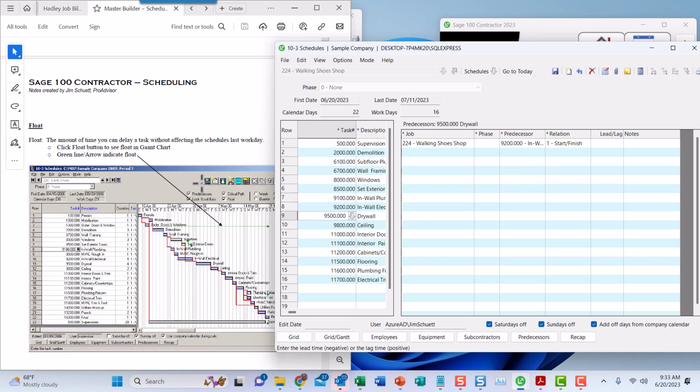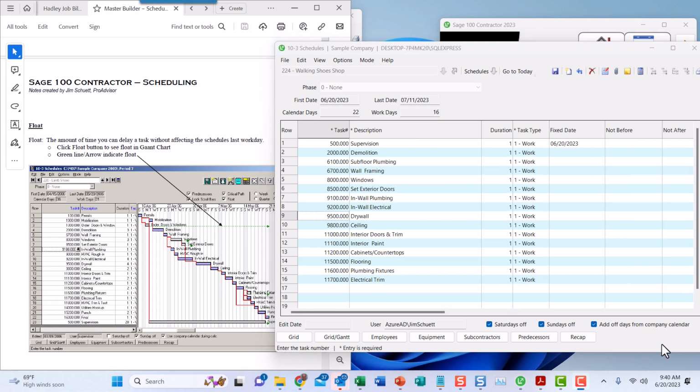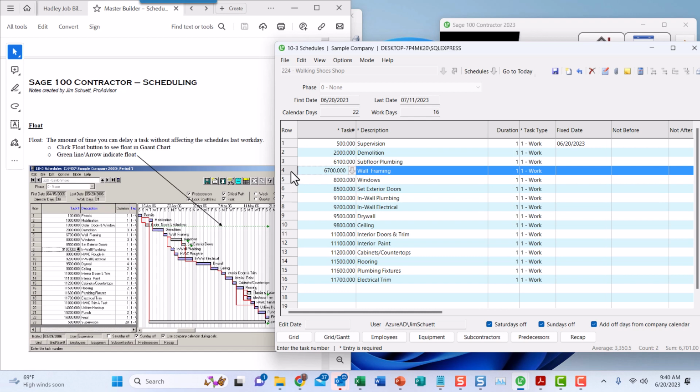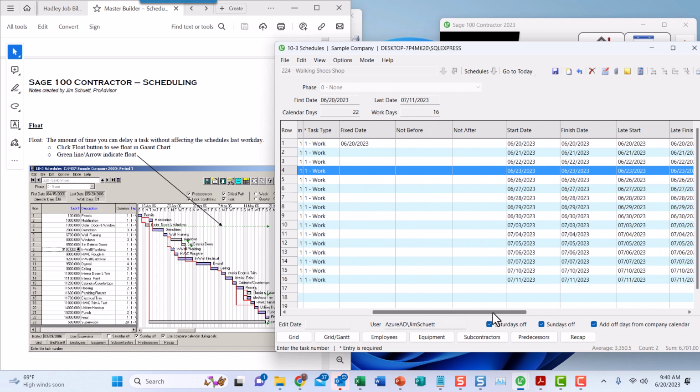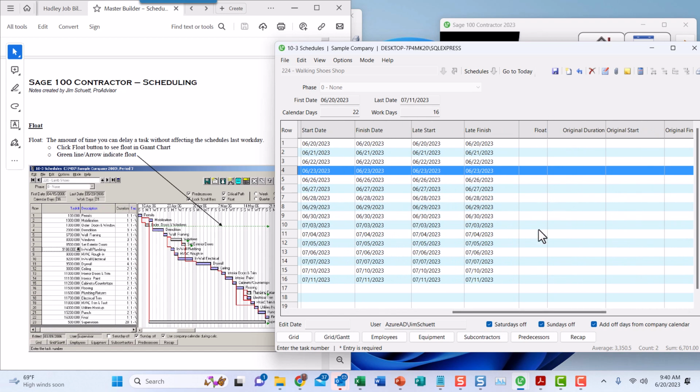Now, float. This picture kind of shows it right here. There's the chart, and it shows float. When it comes to float, you can go back to the fully gridded view, not the one with a Gantt chart, and slide the bar. You've got the different tasks, so if you want float on a certain one, it's easy enough to highlight that row and then slide the bar over if you have to, go to the float column and just click in there, and that's where you would put it.